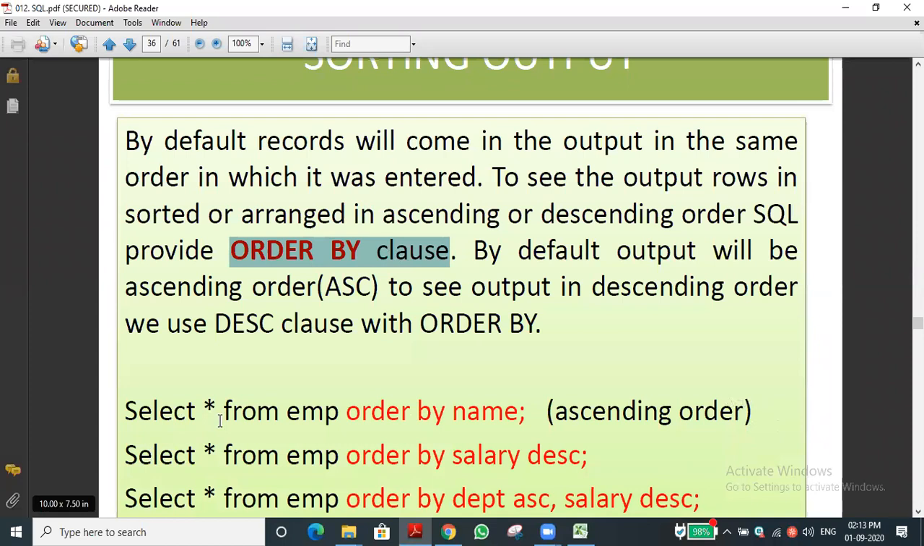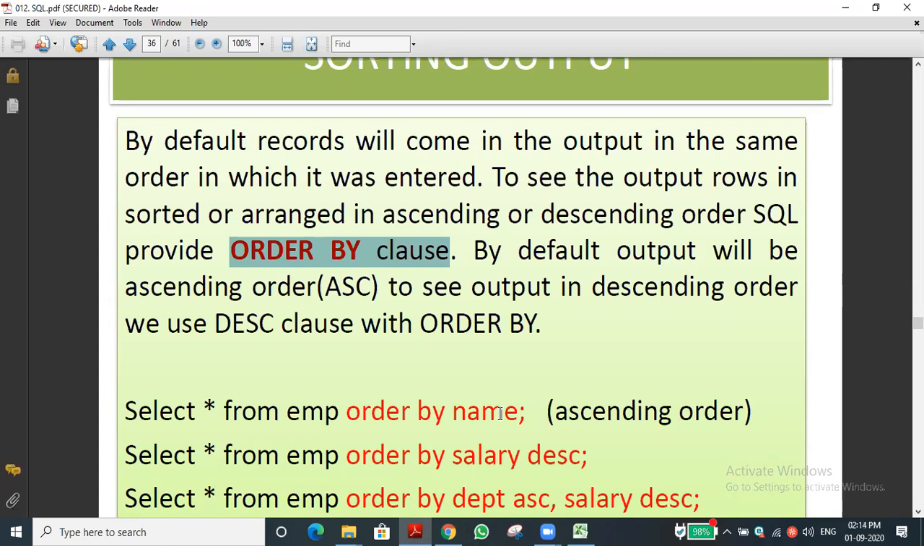You can see SELECT * FROM emp, or else instead of the star we can give the fields we want to display, and that field name alone you can give. For example, in this case, SELECT * FROM emp ORDER BY name. Then the table will be displayed based on the name in ascending order. The name starting with A will be displayed first, so A, B, C, likewise till Z. Have you understood? So by default it will take ascending order.